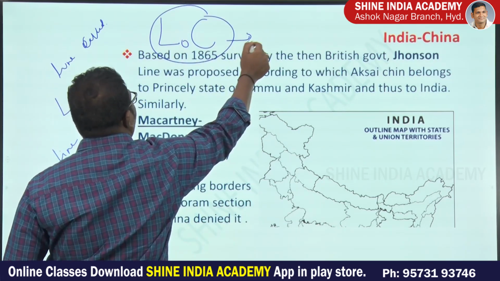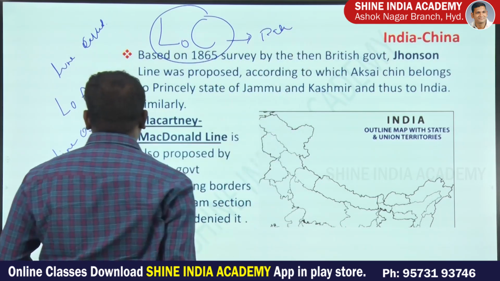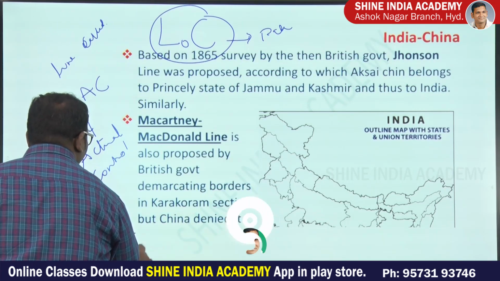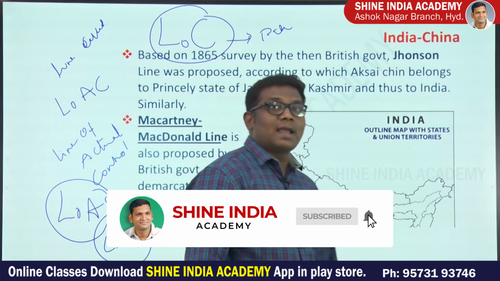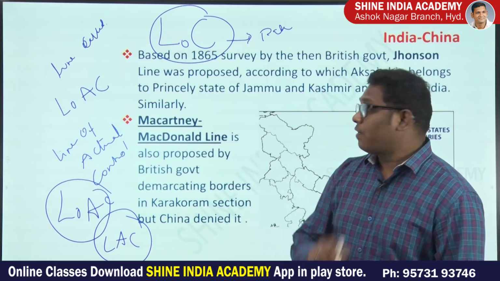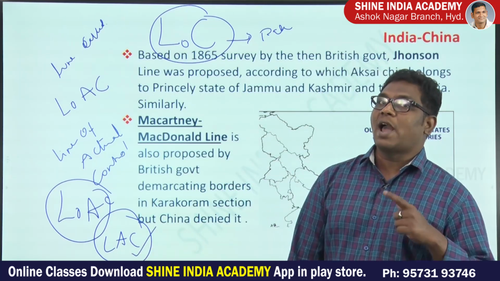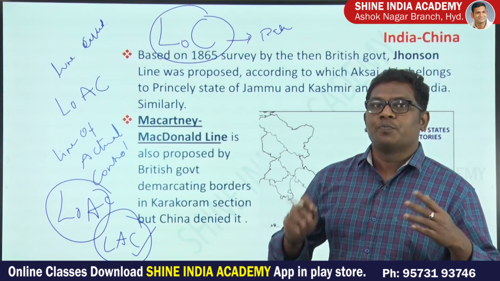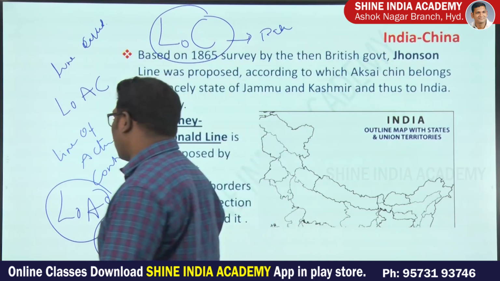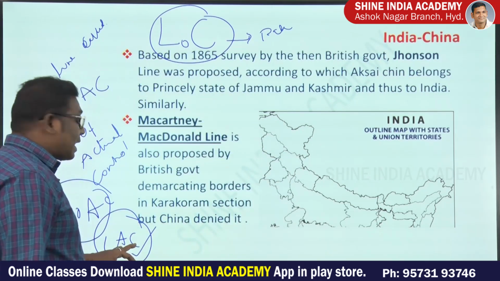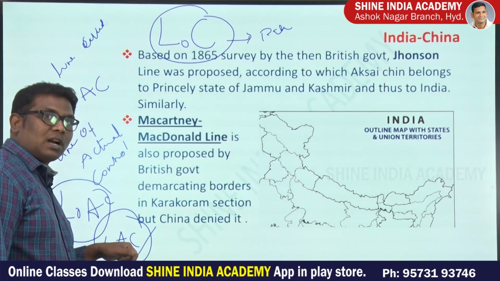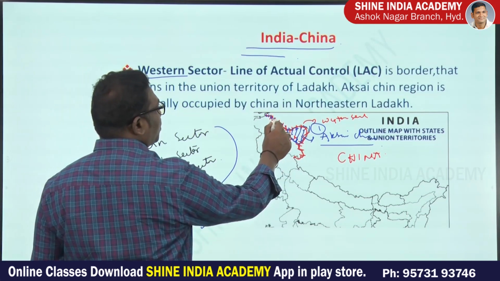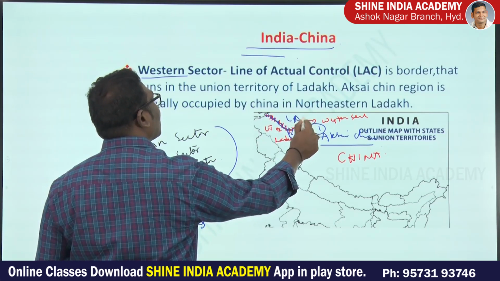It is the border with China, as the LOC is with Pakistan. Now it is known as LAC. Earlier our media used to write LOAC, line of actual control, but remember it is LAC, line of actual control. LOAC is not used by present day media, especially The Hindu, NDTV, the Times of India, such kind of news media and international media. So the line of actual control is the line that separates India and China in this position.